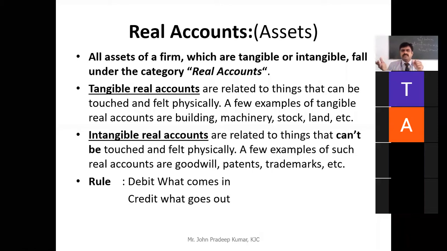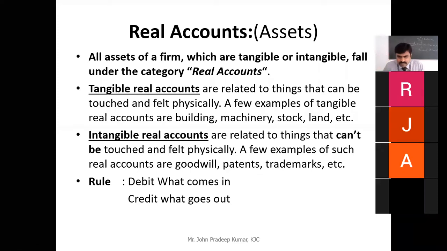Example, cash. Cash is what account? Personal or real account? Real account. Cash is an asset. Remember, when we discussed the theory of the accounting equation, I discussed that cash is a current asset. So cash, inventory, stock, machinery, land, building, all these are tangible assets. And intangible assets are patents, goodwill, trademarks, and so on. So what is the rule for the real account? Debit what comes in, credit what goes out.